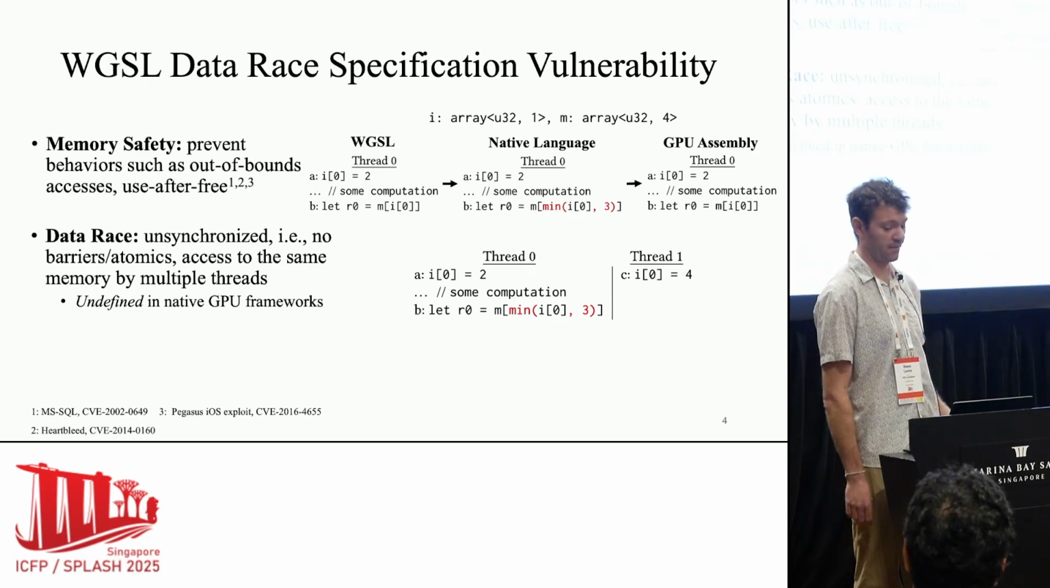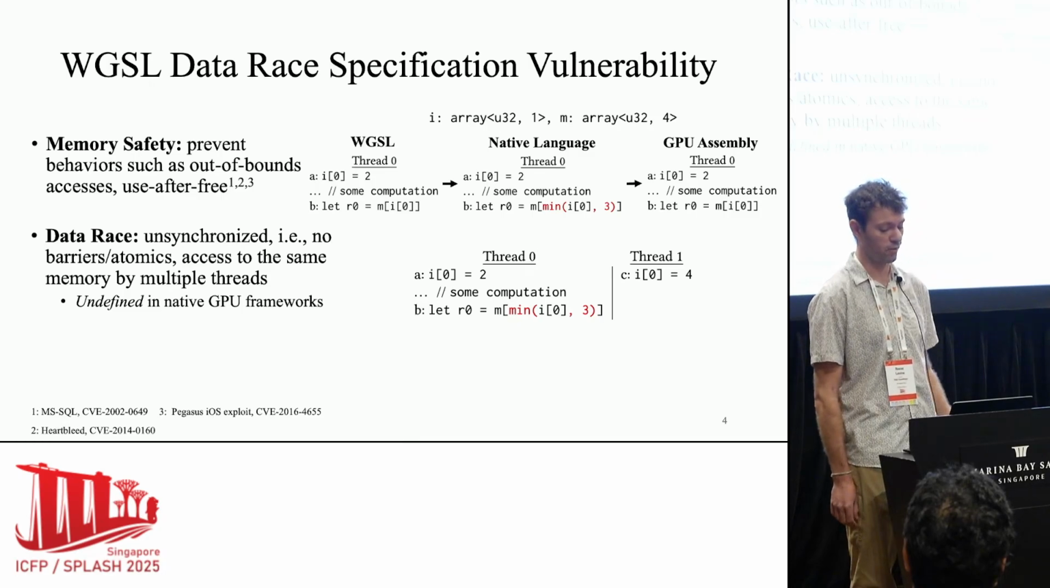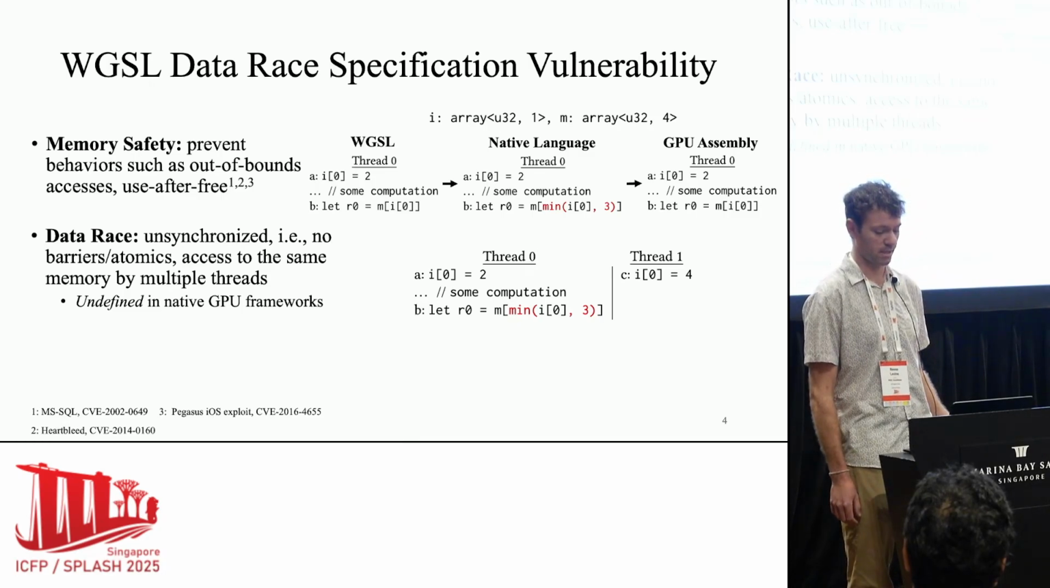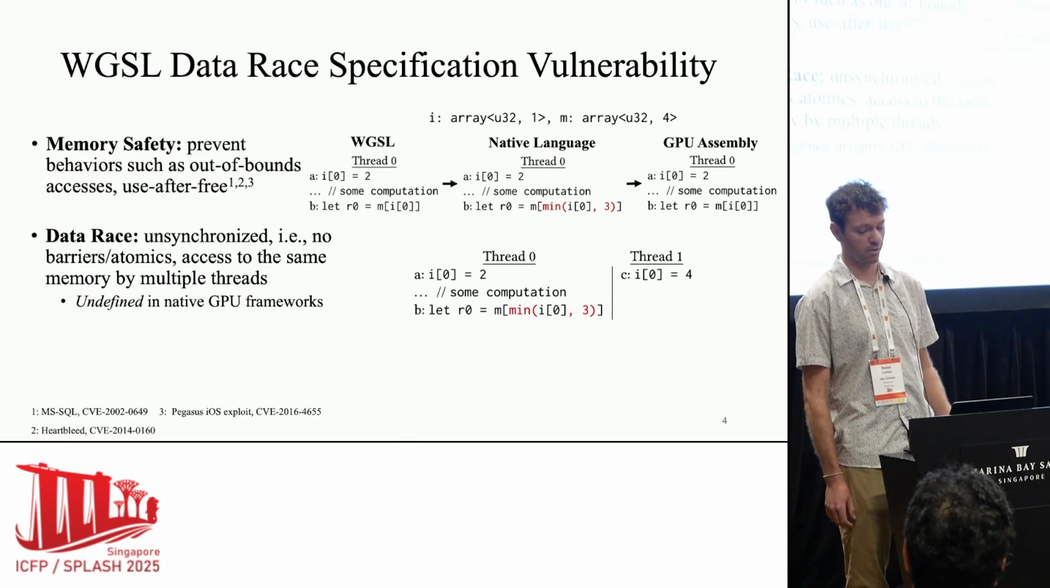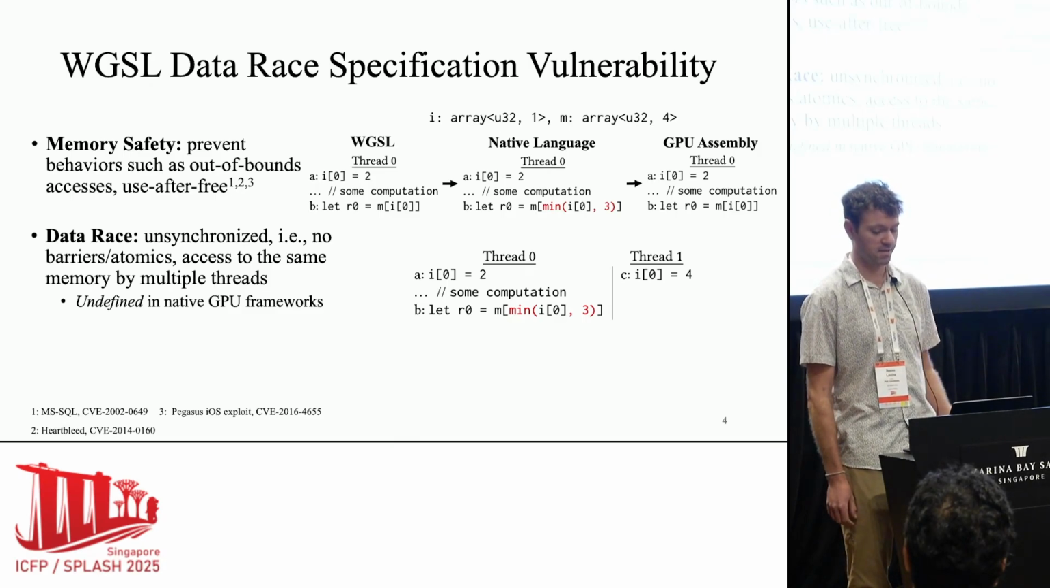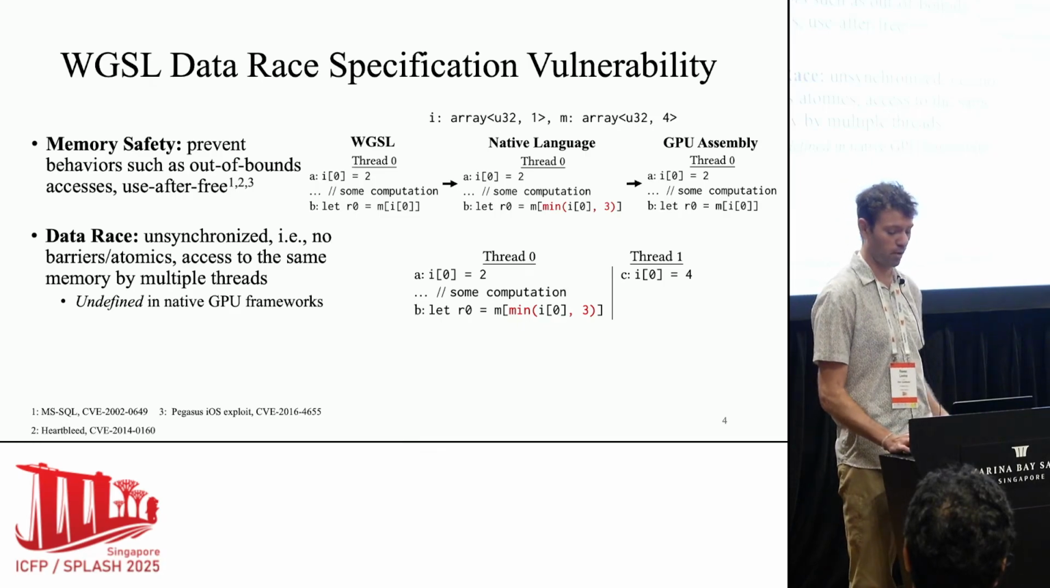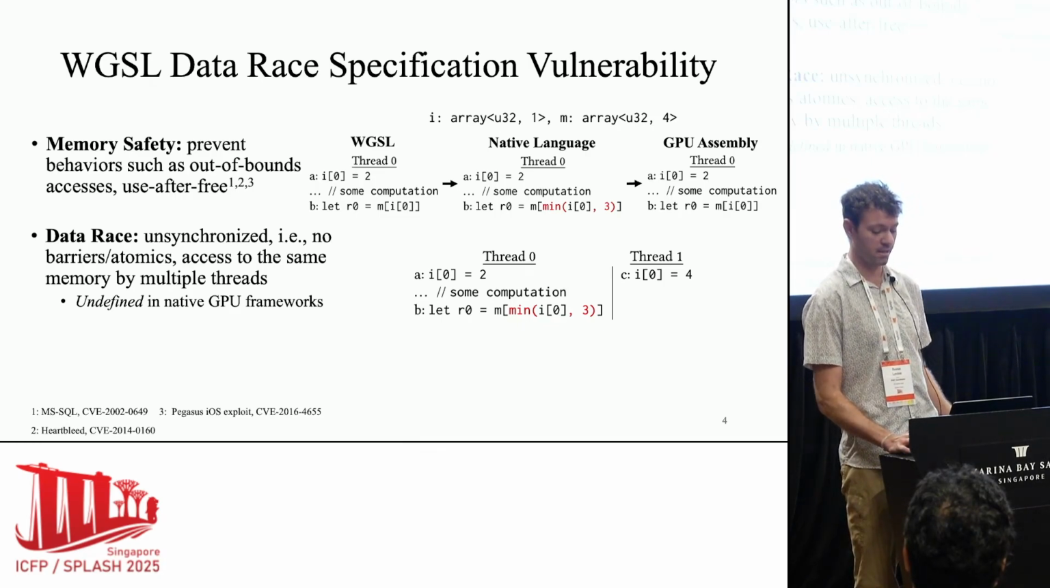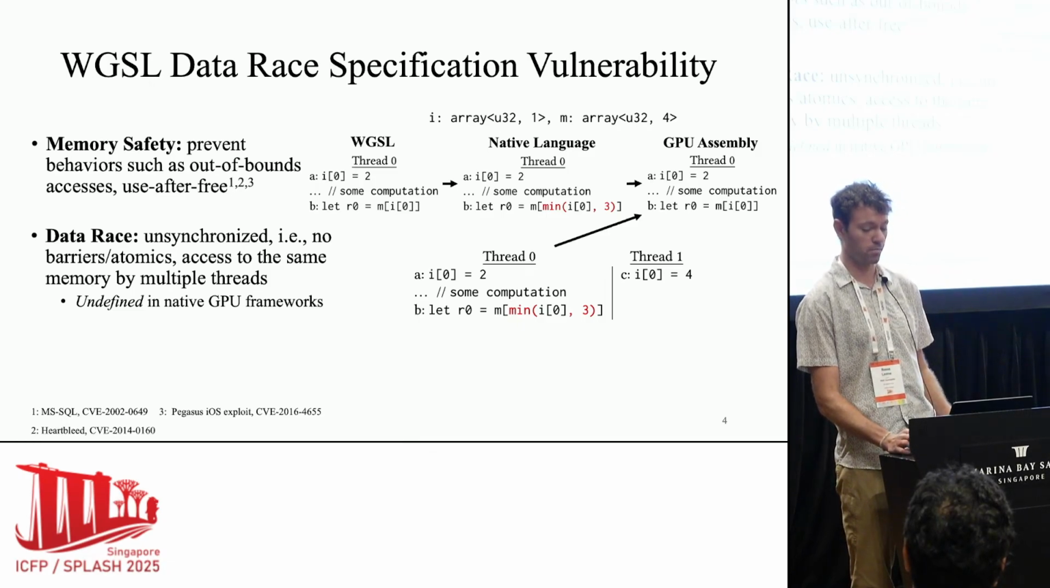And this behavior is given undefined semantics in many native GPU frameworks, following the example of languages like C++. If you look at this example, we've added an extra thread, which writes I of 0 equal to 4. And you might see the problem here. The compiler might still notice that I of 0 is set to 2 in a thread-local context, so it can still remove the min check.